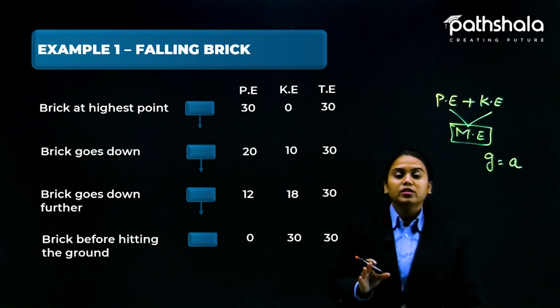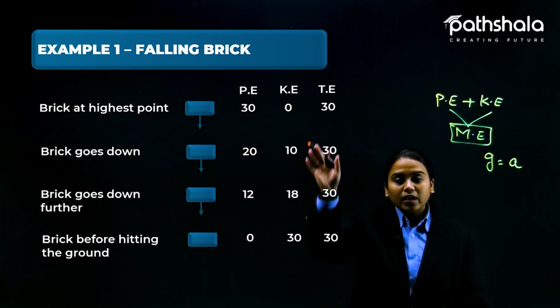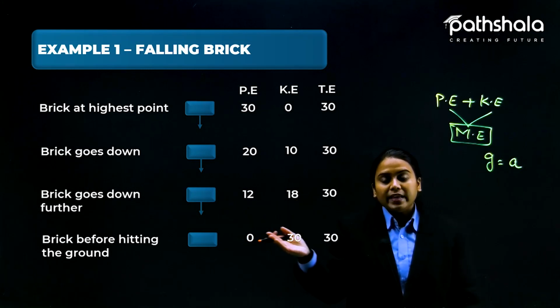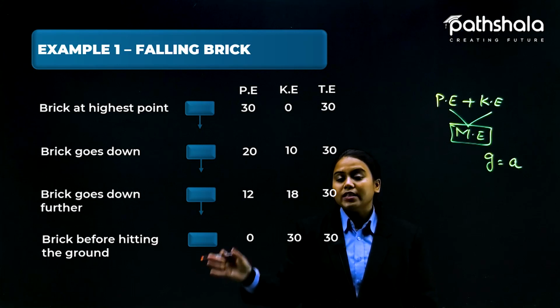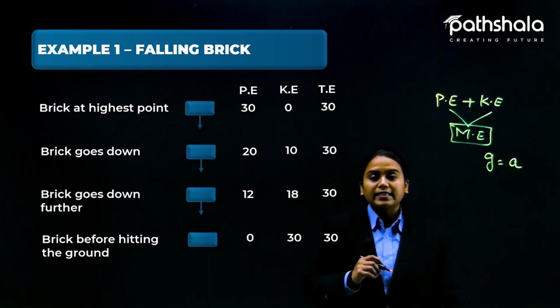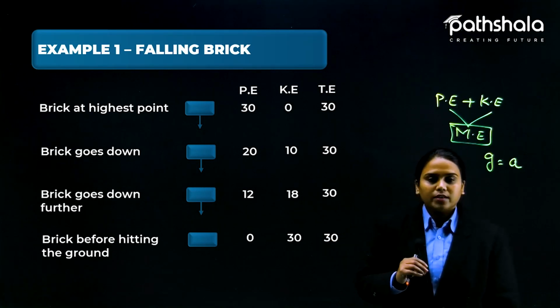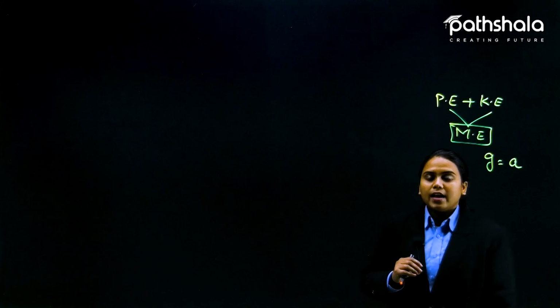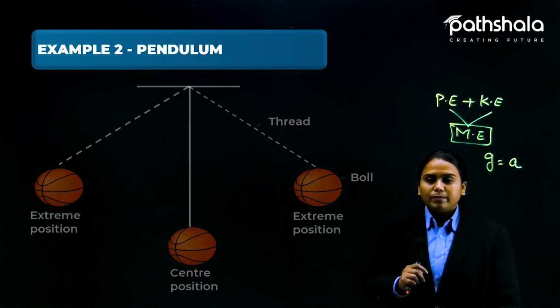Okay, that shows us the law of conservation of energy, that the total energy will remain the same though the position of the brick is going to change and the speed of the brick is going to change. So this was example 1 that we have discussed over the law of conservation of energy. And now let me discuss the second example for you, that is the pendulum example.